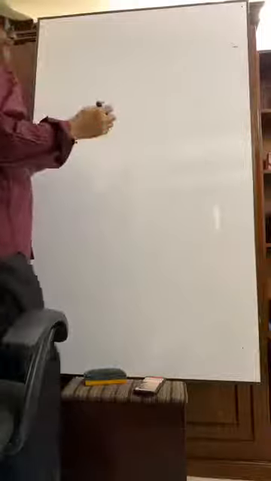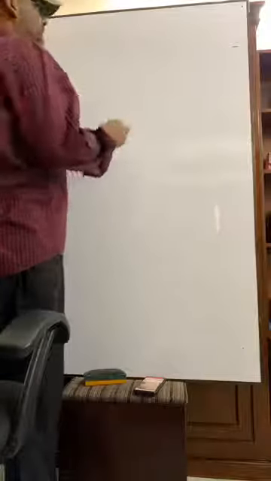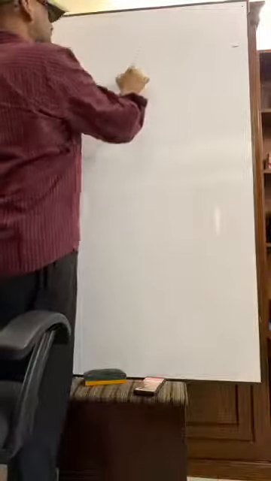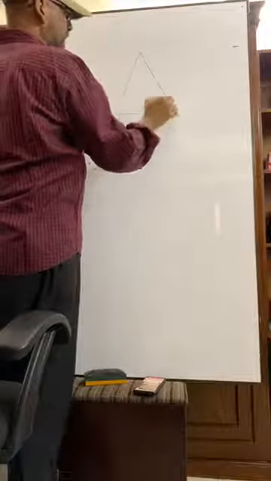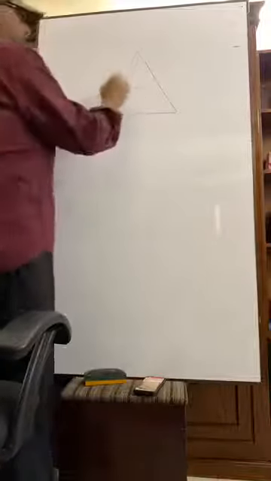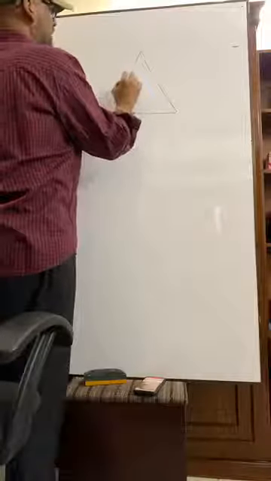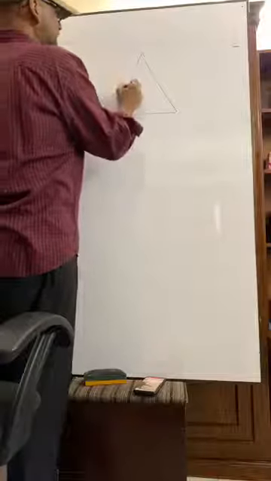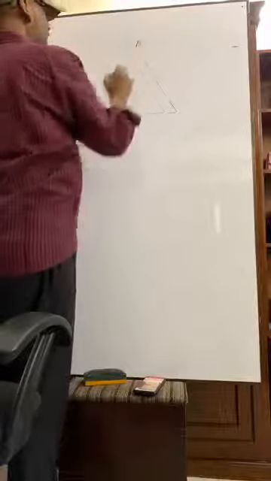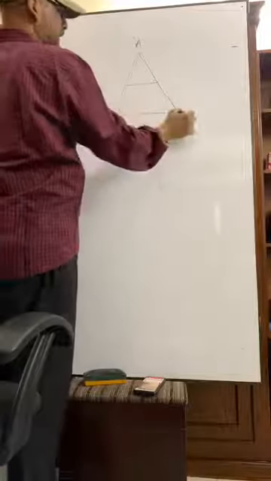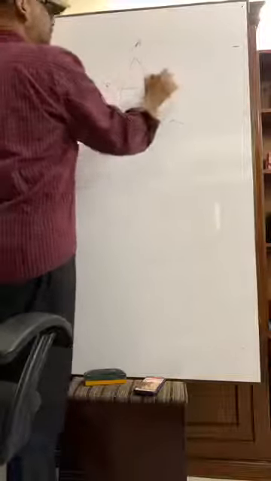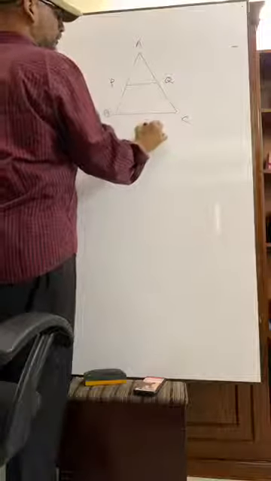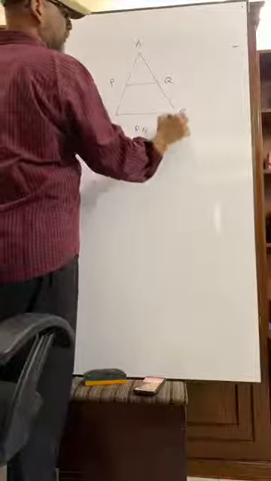Suppose it's a triangle ABC. PQ is parallel to BC, right?